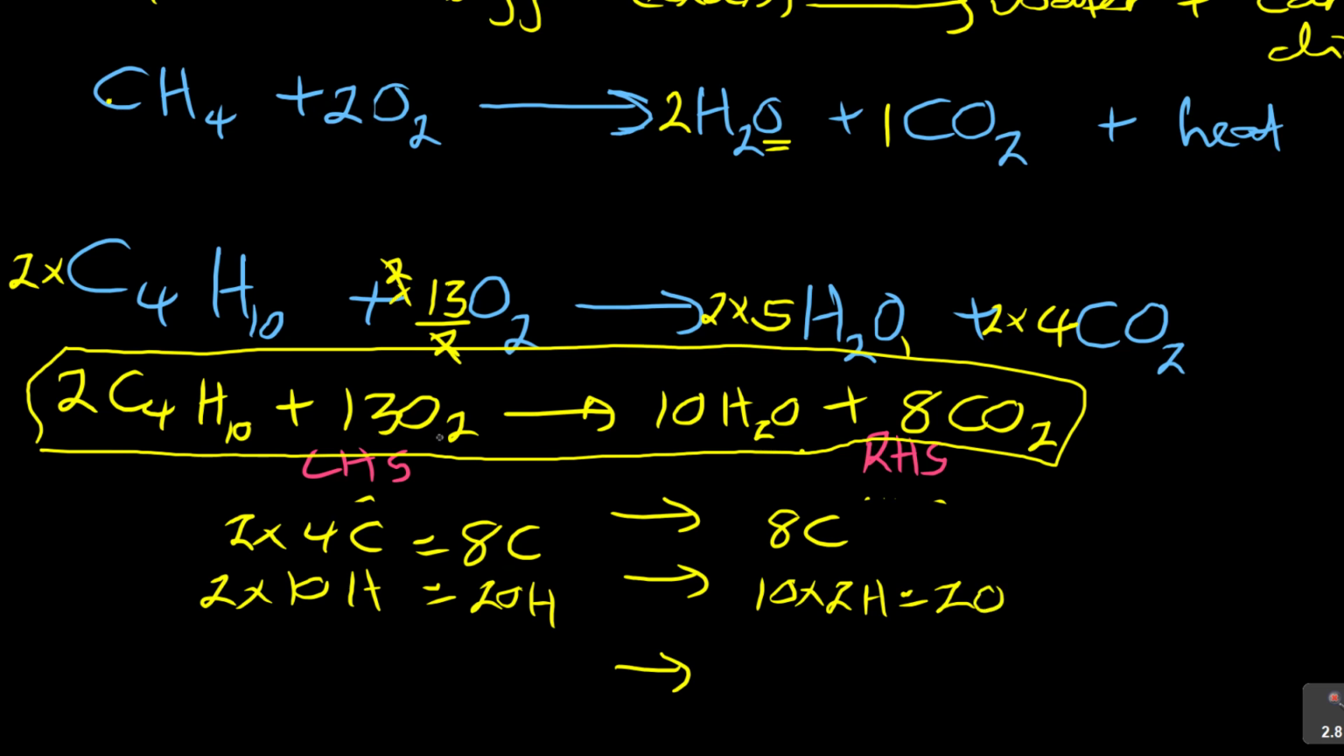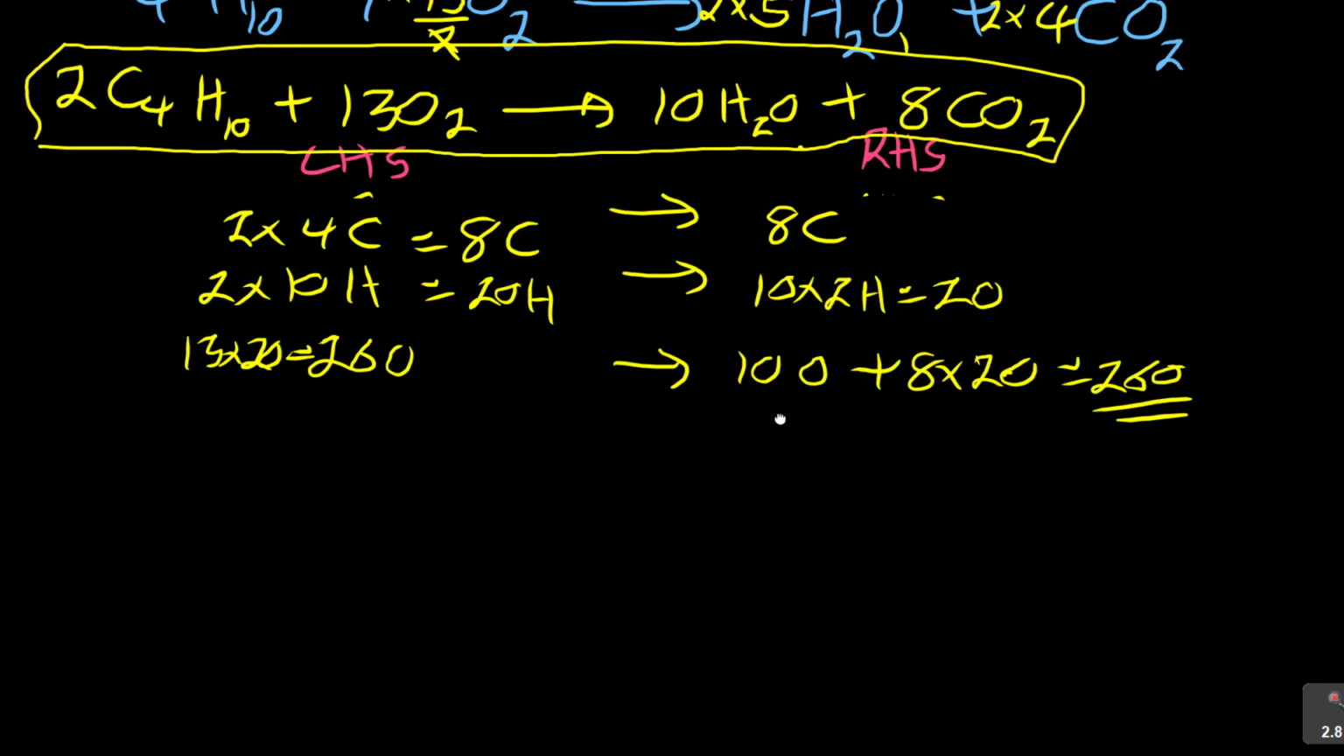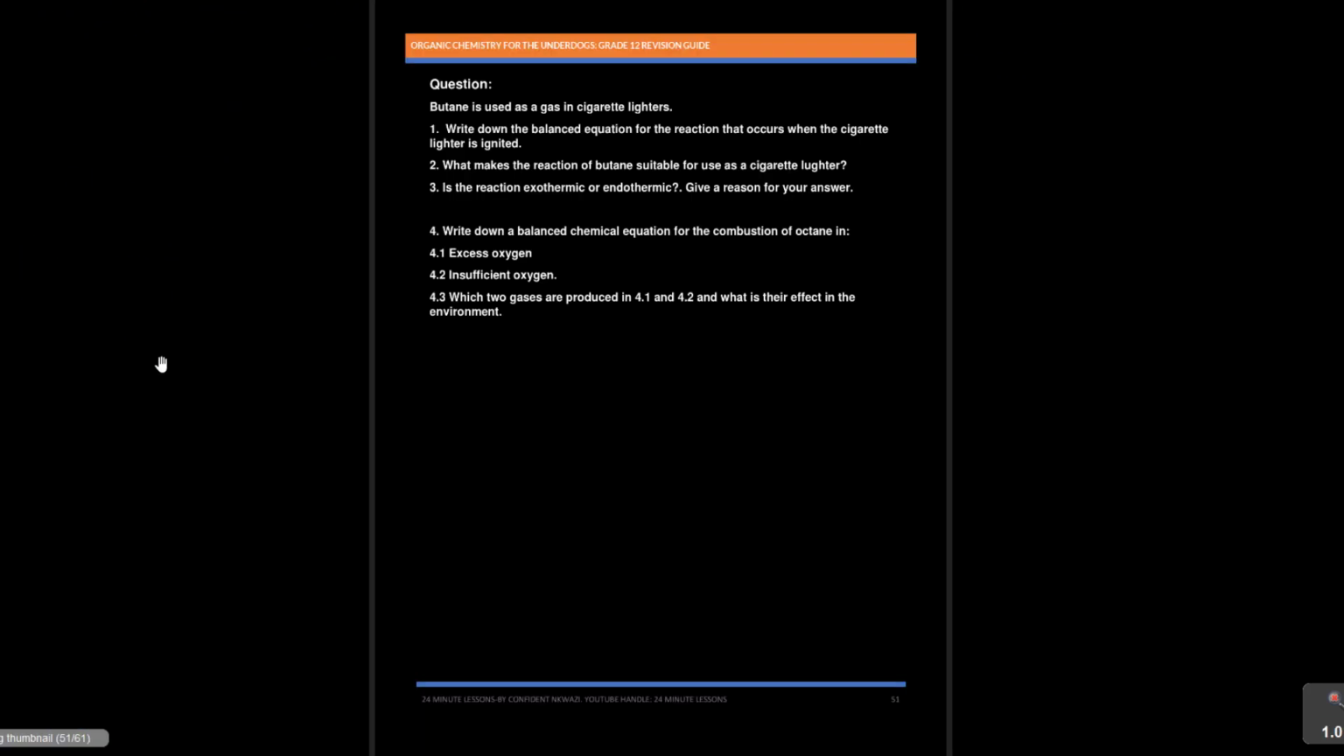How many oxygens? 13 times 2, which is what? We said it's 26. 13 times 2 oxygens, which is 26 oxygens. On the other side, we said 10 times 1, which is 10 oxygens, plus 8 times 2, which is 16, and 16 plus 10 is 26 oxygens. You see that? It is balanced. That's how you balance that. So guys, you need to be comfortable in dealing with that.